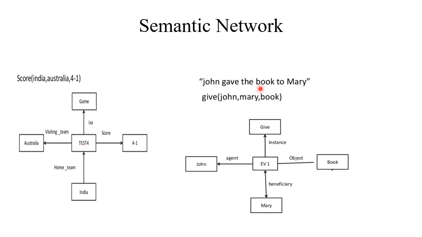John gave the book to Mary. That means give John Mary book. So we have to construct another node, event 1, that is an instance of give. Don't worry if something related to this statement is given here. In this event, the agent is John, the beneficiary is Mary, and the object of this action is book.